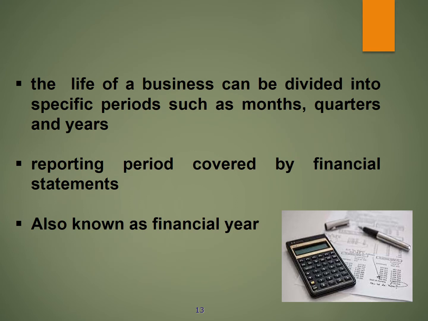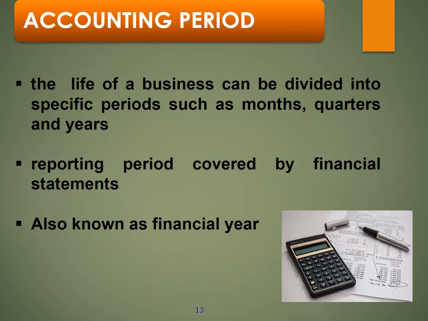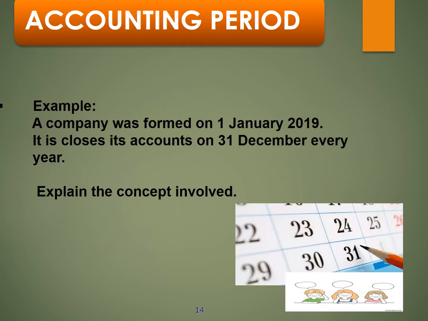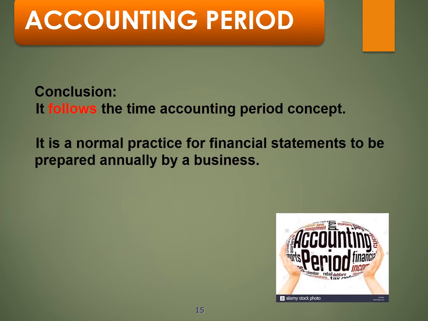Accounting period means the life of a business can be divided into specific periods such as months, quarters and years. Reporting period covered by financial statements is also known as financial year. From the situation below, answer the question. Example. A company was formed on January 1, 2019. It closes its accounts on 31st of December every year. Explain the concept involved. Conclusion. It follows the time period concept.